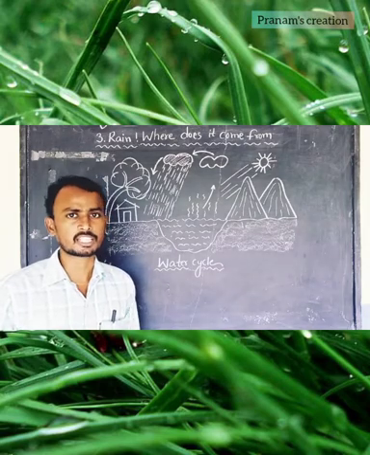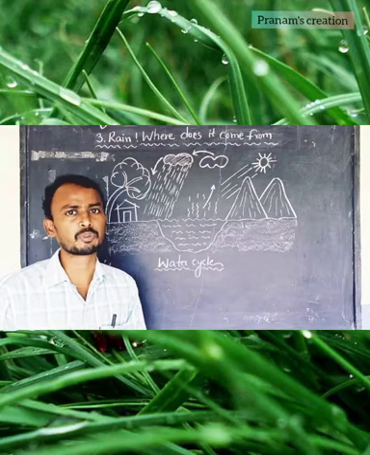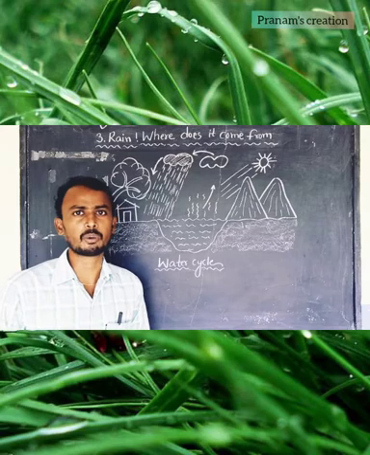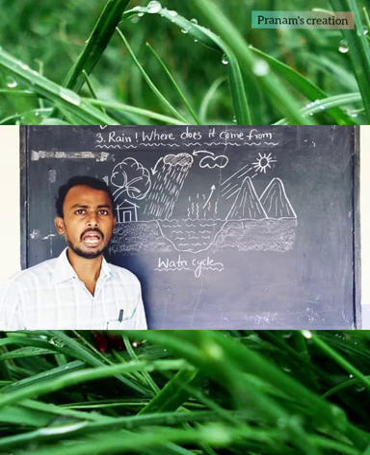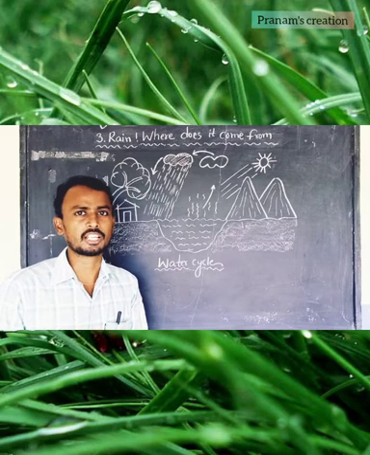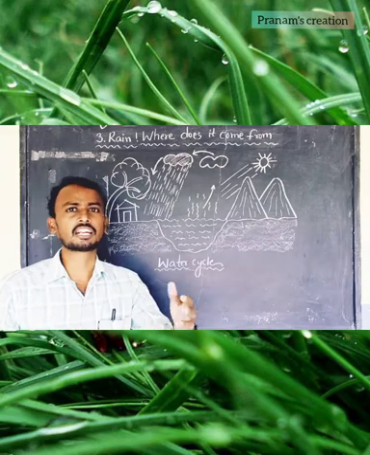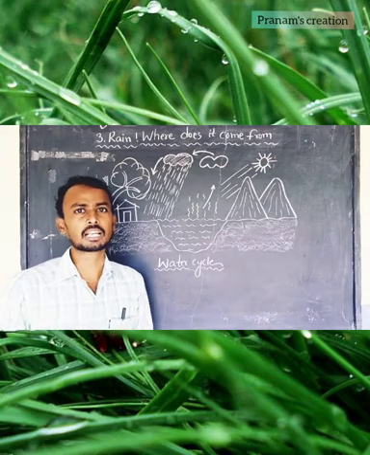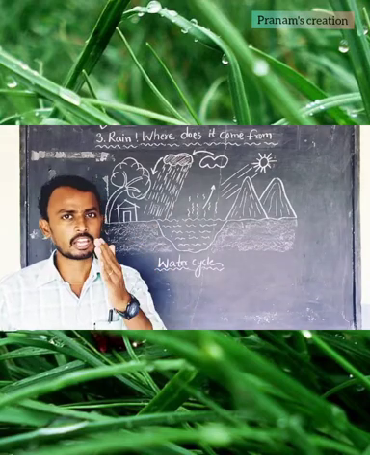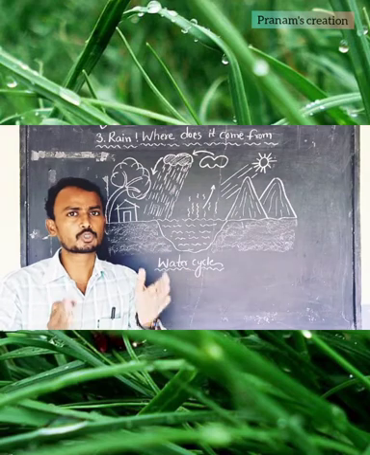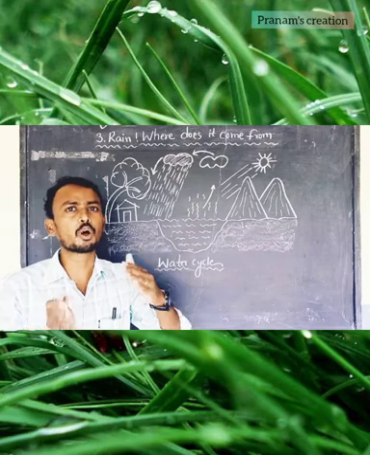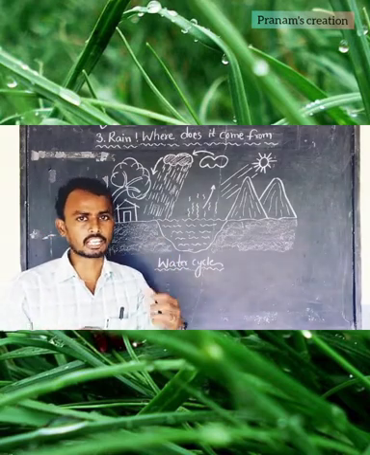Okay, already we discussed some of the points. Types of forms of water: there are three forms for water, solid form, liquid form and gaseous form. And water goes through some processes. We already discussed the evaporation process and condensation process, based on the climate condition. These two processes, evaporation and condensation, help to bring or to form the rain for us. Let's see what things are there.